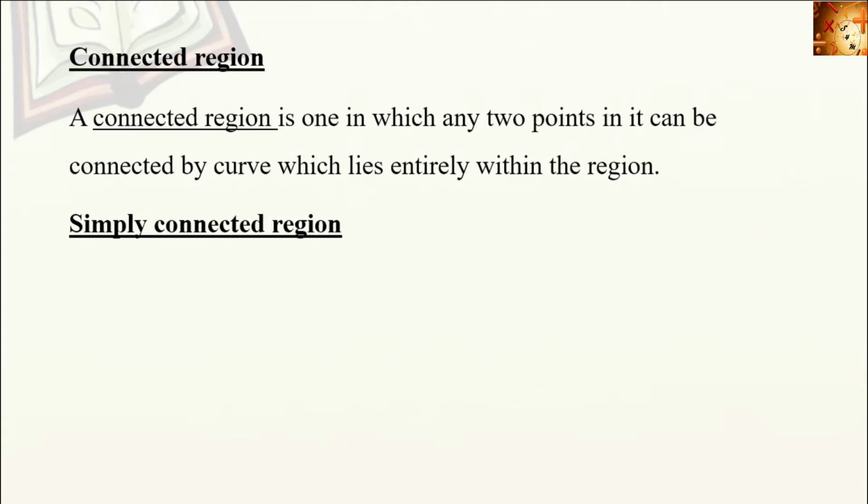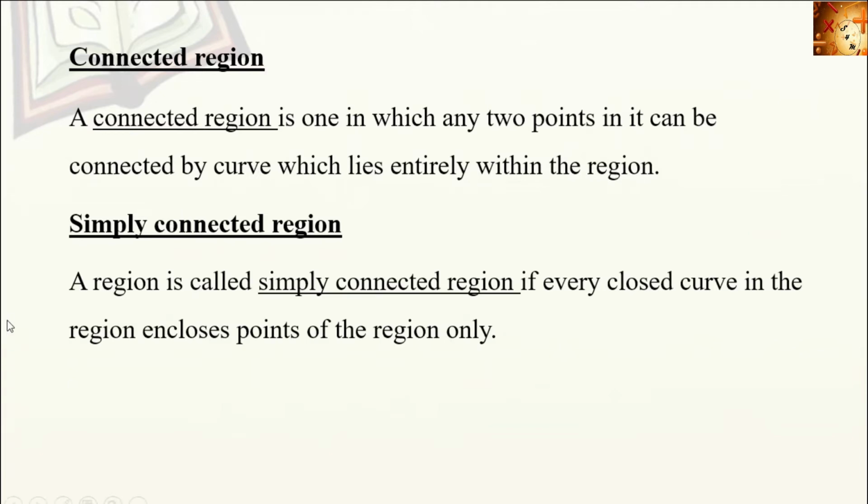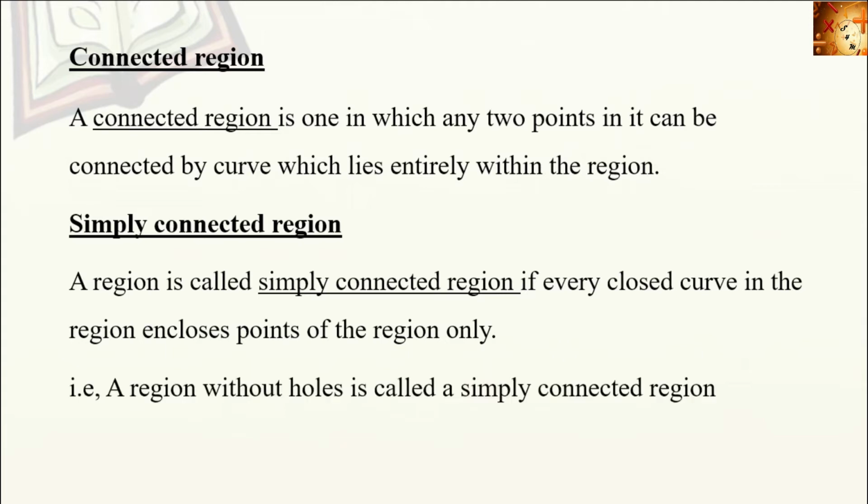Next is simply connected region. A region is a simply connected region if every closed curve in the region encloses points of the region only. If a curve encloses the points of the region only, then we say that the region is a simply connected region. That is a region without holes. A region without holes is called a simply connected region. Let's see the example.